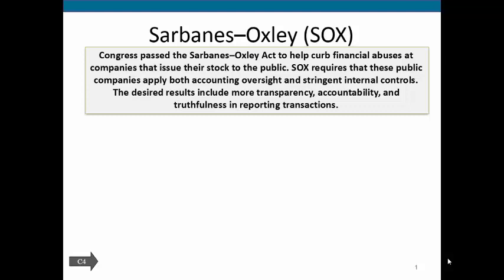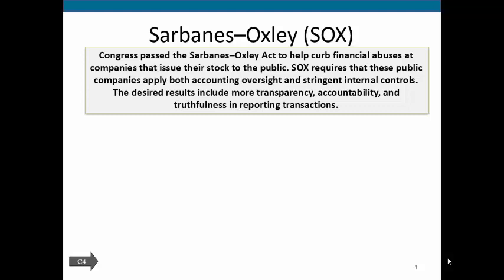So one thing that SOX brought about was more stringent internal controls. Not only that, management now has to make a report on their internal controls each year, and their external auditors also have to review management's report on internal control. They also brought about more transparency and accountability, and hopefully along with that, truthfulness in financial reporting.